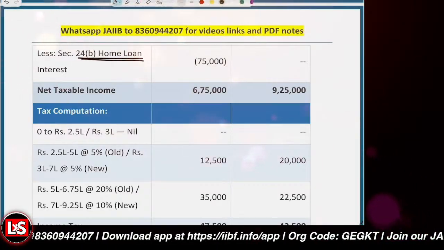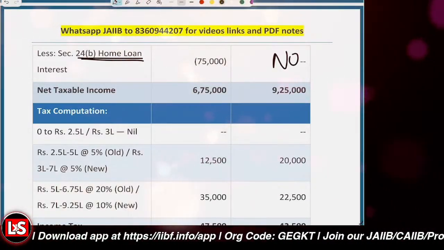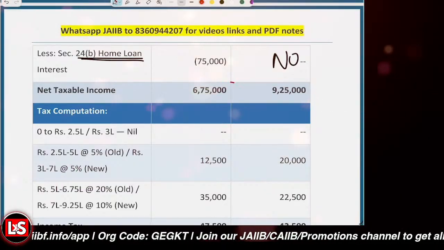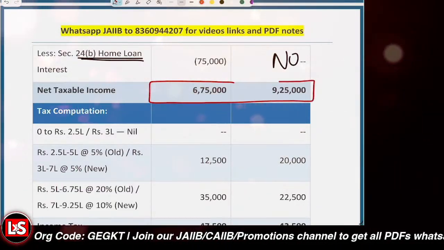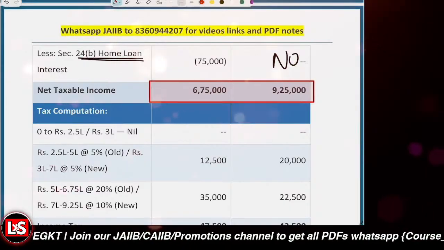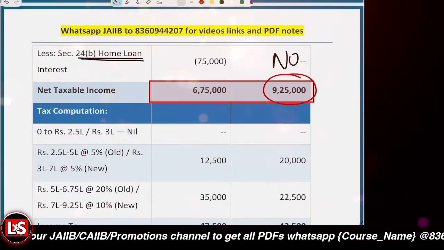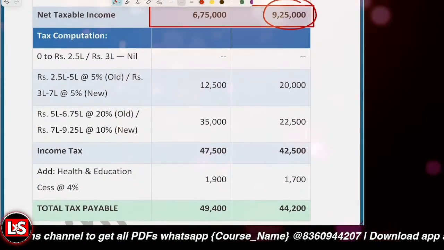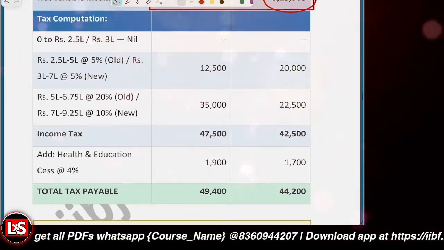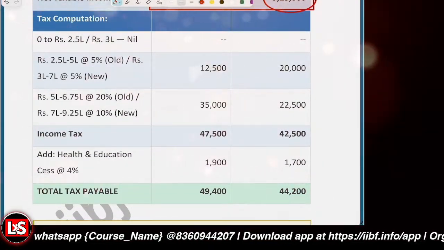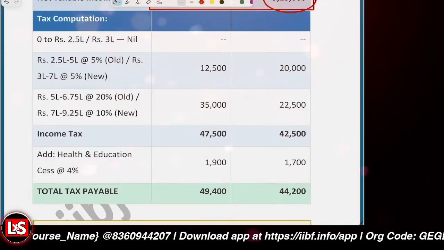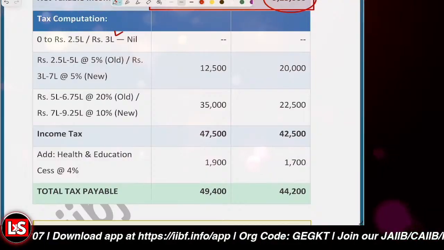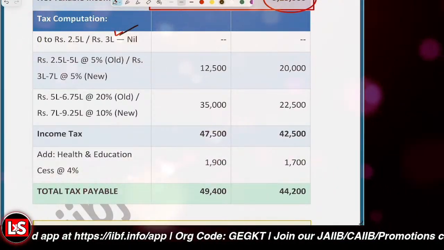So it is allowed in the case of old tax regime, but not for the new tax regime. So the net taxable salary is basically 6,75,000, and for the other scenario, for the new tax regime, only 75,000 deductions work, and it is 9,25,000. So if we compute the tax, up to 2.5 lakh it is nil. And for senior citizens, 0 to 3 lakhs is nil. But he is not a senior citizen because he is aged 52.